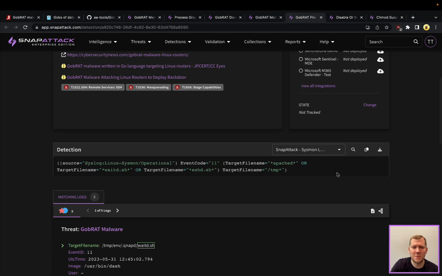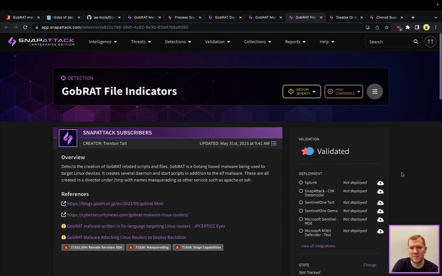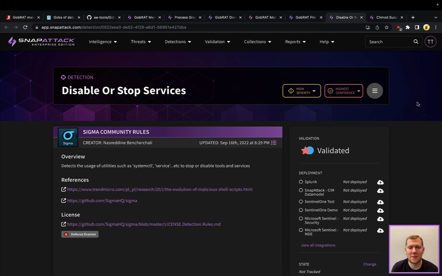Some file indicators. Again, we're looking for file creation, and there are a couple of these here. Like I said, they're blending in, so it could be Apache D, it could be waitd.sh or sshd.shell. The important thing here is that all of these are being hosted in the temp directory. That is going to be something kind of new and novel, particularly around this. So looking for suspicious files in the temp directory as a general threat hunting strategy is good. There are several different, I'll call them evergreen, detection opportunities that you can have. These are generic techniques that you're going to see from a lot of different malware and tools.